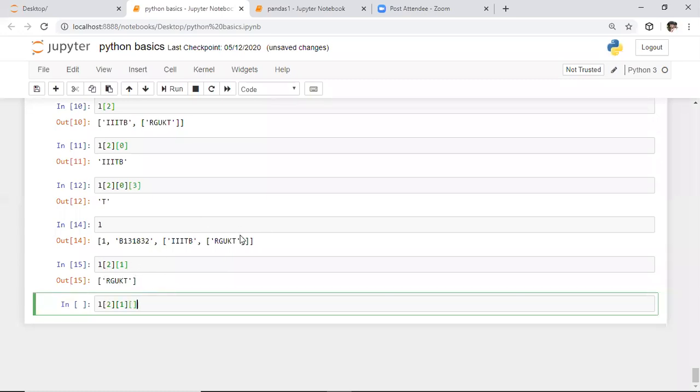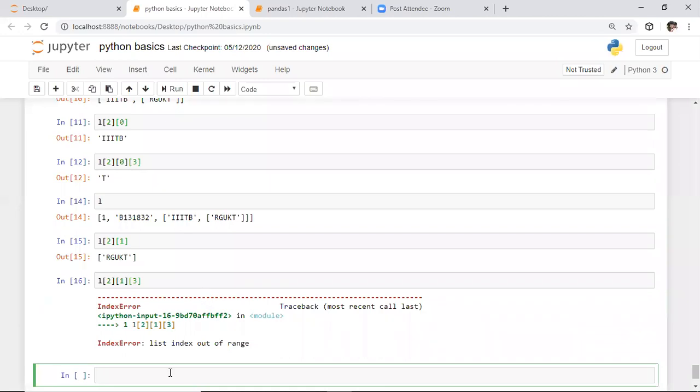After entering into this RGKT, we need to access this K, right? For that purpose, 0, 1, 2, 3. So 3 is the index. We can directly access this. You might think like this. Whenever you try like this, it will return a syntax error or list index out of range. If you observe this example, here it is giving this error.